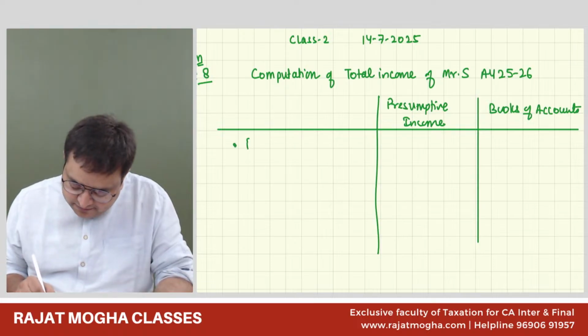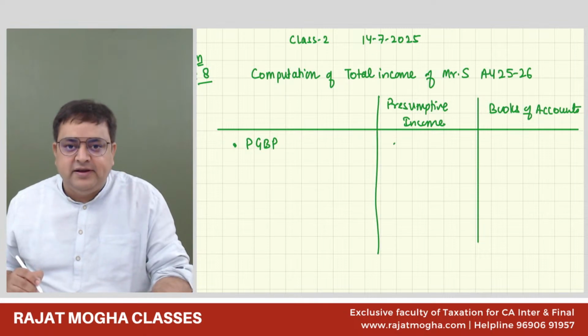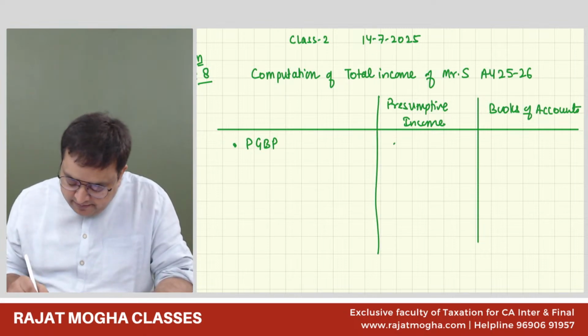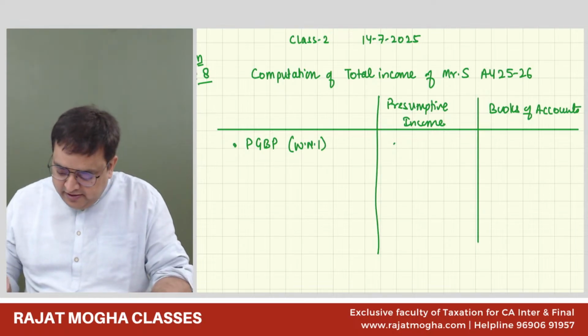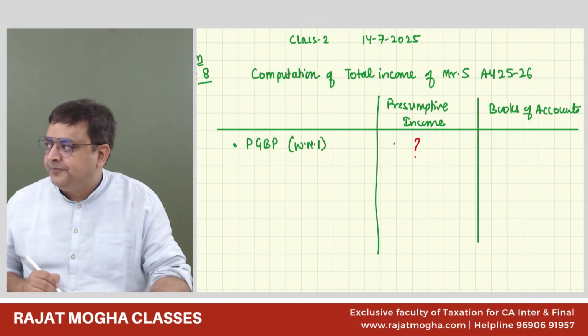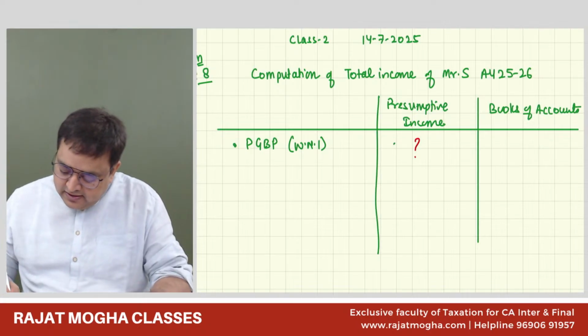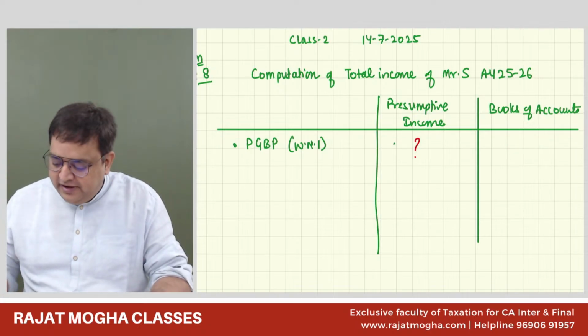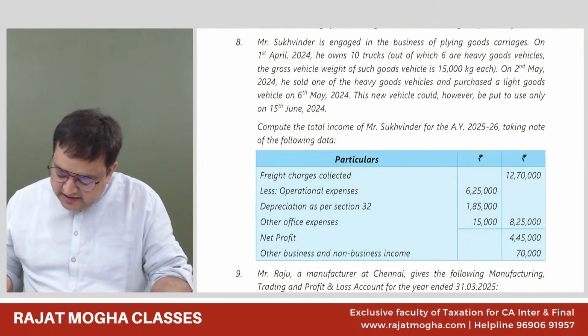So what would be his PGBP? As per presumptive income, we have to calculate, so we will make a working note for this. Working note number 1. We are going to calculate this amount. And as per the books of accounts, I think it has already been given to us. Directly we can take this figure.